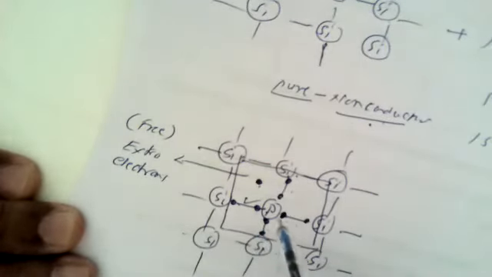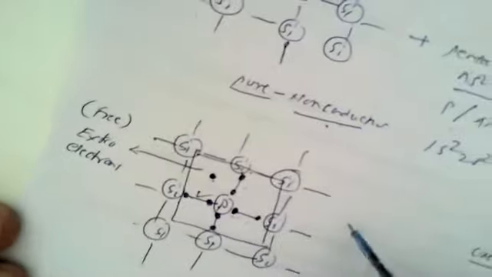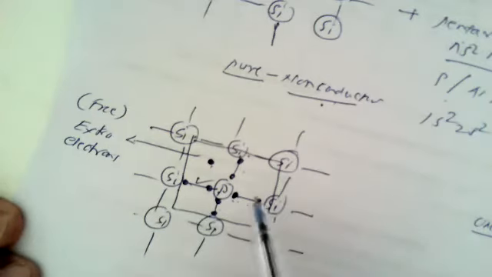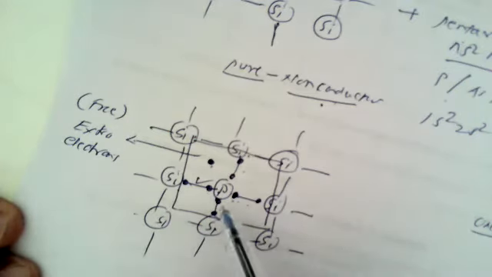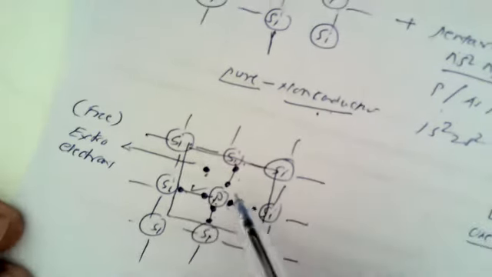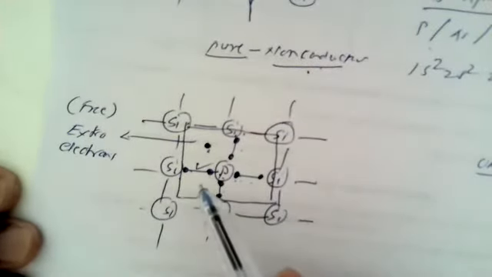So some of the lattice points, meaning some of the silicon atoms, are replaced by phosphorus atoms. I have shown only part of the structure of silicon. If we elaborate this particular diagram in all possible directions, then we can see that everywhere, some of the silicon atoms are replaced by phosphorus atoms. By replacement of a silicon atom, every phosphorus has a free or extra electron which is mobile inside the crystal lattice. I have shown only part of the crystal structure.